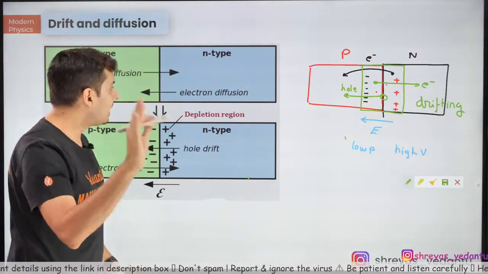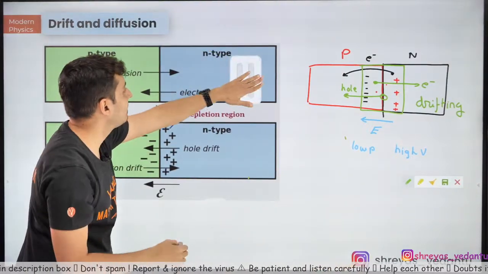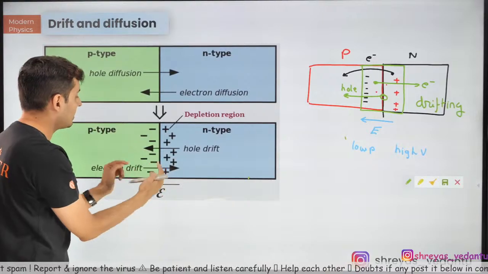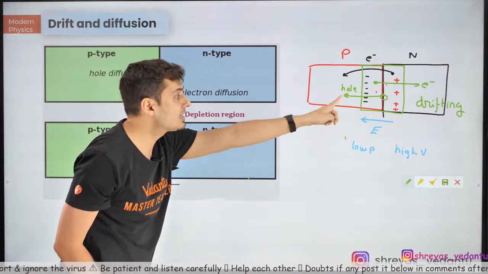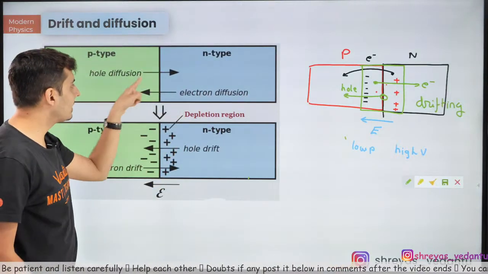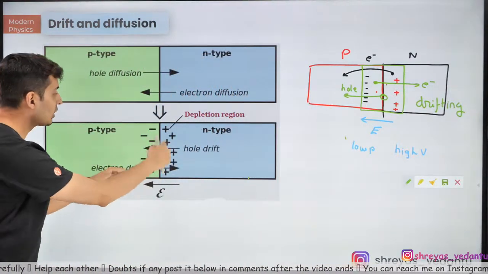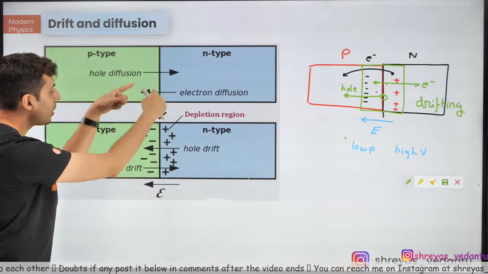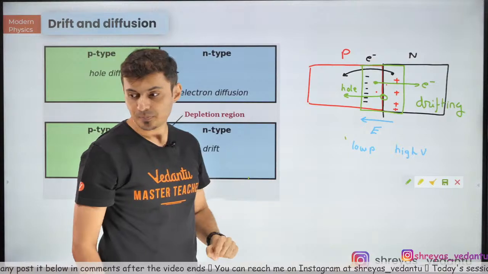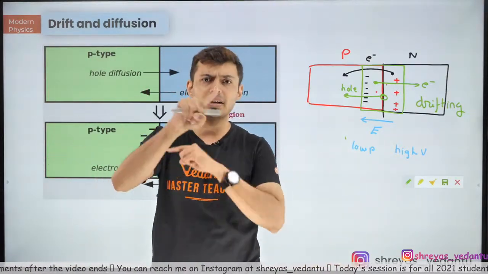So understand, when the n-type to p-type movement happens, the moment they meet each other, that is called diffusion. But inside the depletion layer, the field which is created because of the diffusion, the barrier, causes motion of the carriers in exactly the opposite direction. That is called drifting. Now, in a normal PN junction, this keeps on happening continuously.